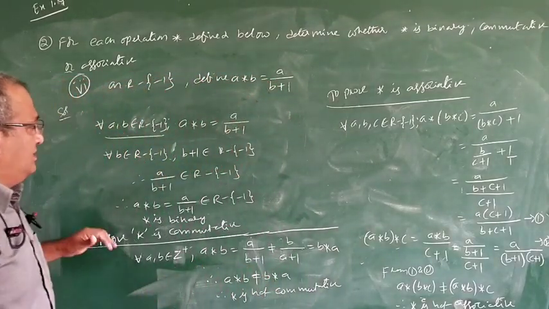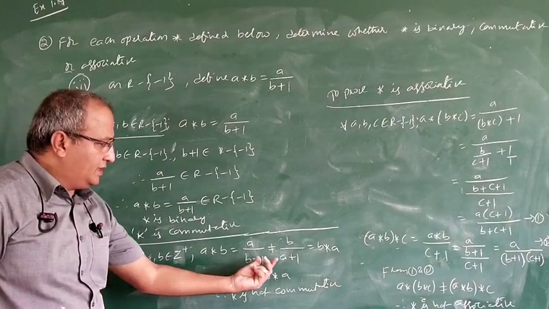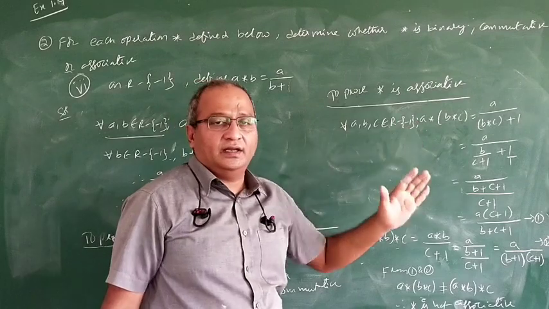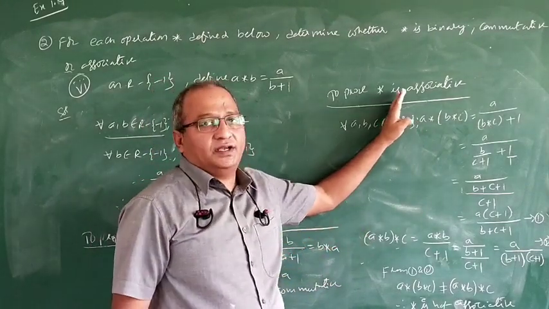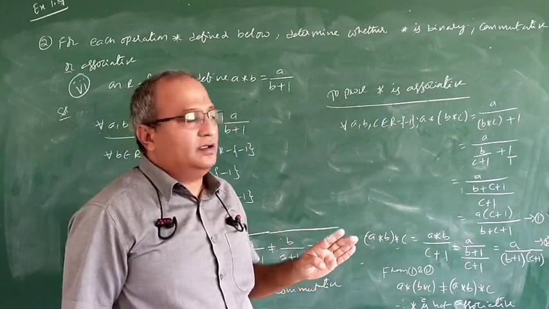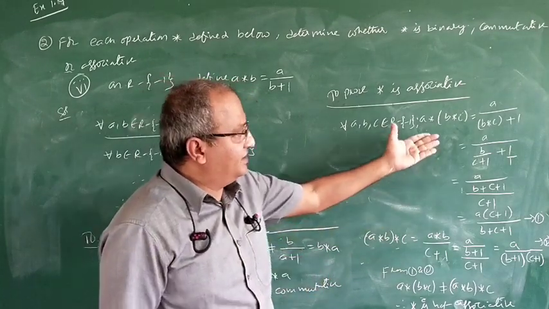See once again, it is binary, but it is not commutative because of this one. Observe here, in all 6 problems, proving associative is very important, especially when there is a power like A power B, 2 power AB, and when there is a division like this.